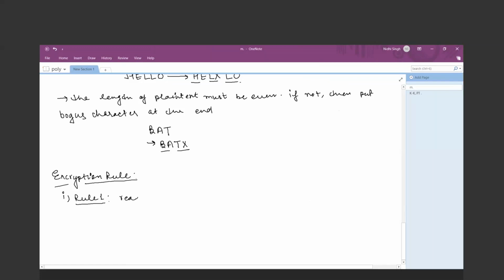First, read the plain text characters in the key matrix and check their fashion. There are three types of fashion: the first is horizontal, the second is vertical, and the third is diagonal. So the first rule is associated with the horizontal position. If the character sequence is found in the horizontal position,